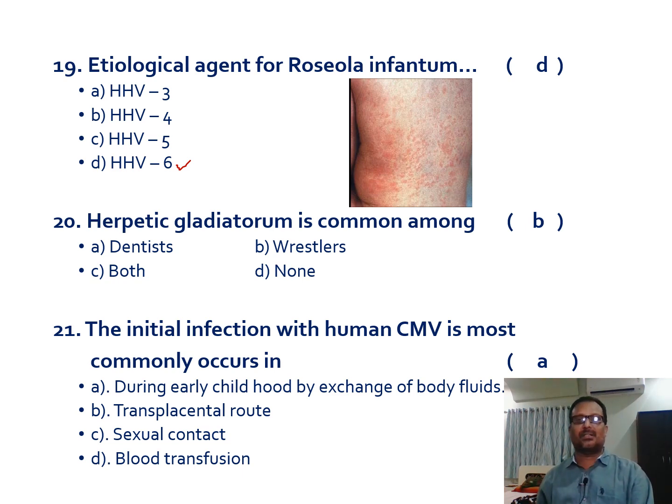And the next one: the initial infection with human cytomegalovirus most commonly occurs in which age? Of course, in human beings, by the age of 15 to 20 years, by the teenage, more than 85 to 90% of the people will be seropositive for cytomegalovirus.